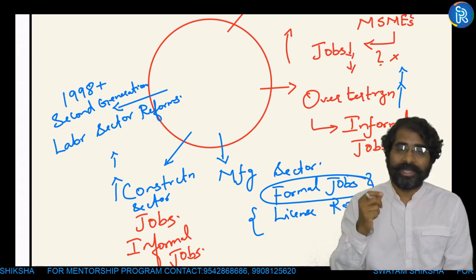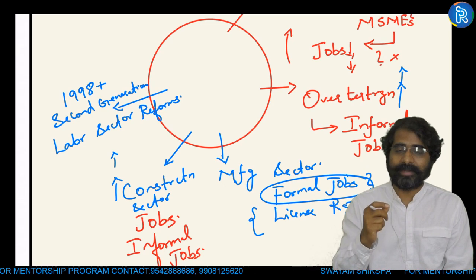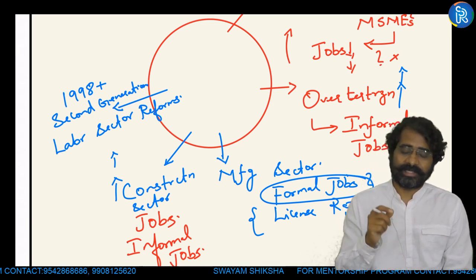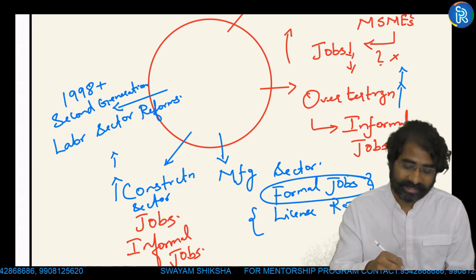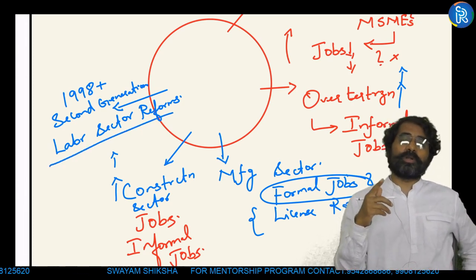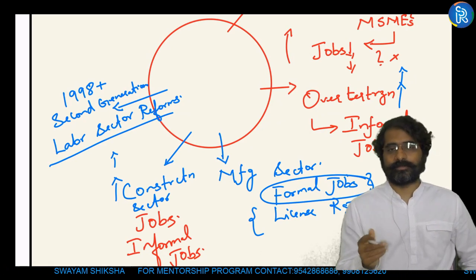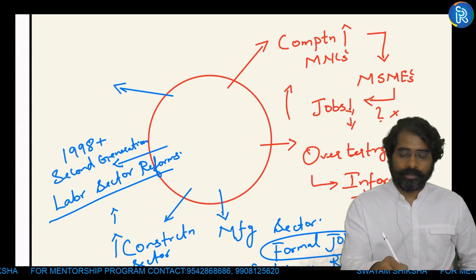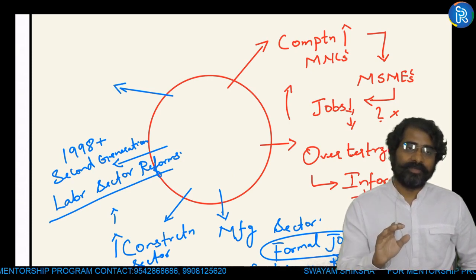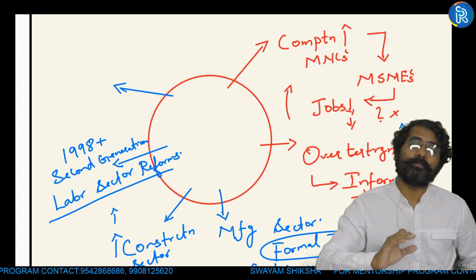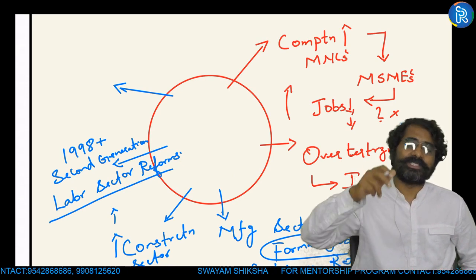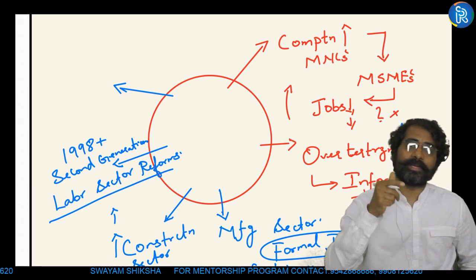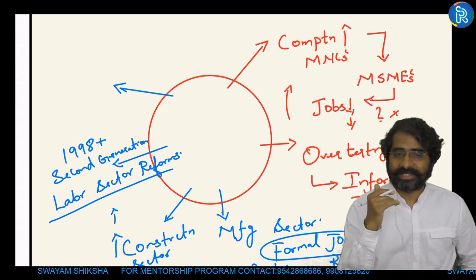So that means India failing in implementation of its second generation reforms, which deals with aspects like labor sector reforms, that is liberalizing labor laws, is also one of the important reasons for informalization. After 1991, since manufacturing failed, we could not shift labor from primary to secondary sector. Since our manufacturing sector failed, we were not able to shift labor from primary to secondary, and people stayed with